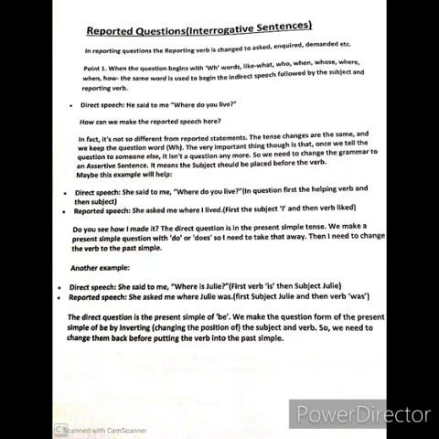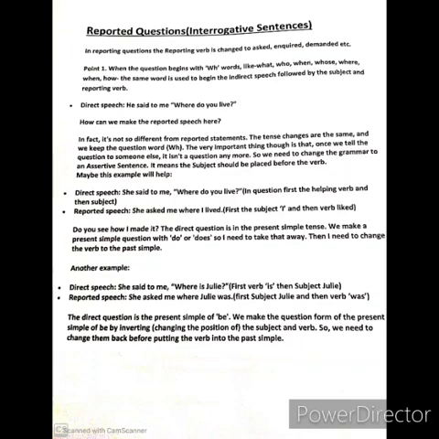Now point one: when we use an interrogative sentence, you know that we can create one by using a WH word. We can also create an interrogative sentence by using auxiliaries, whether primary auxiliaries or modal auxiliaries. WH words mean who, where, when, what, how; these all come under WH.